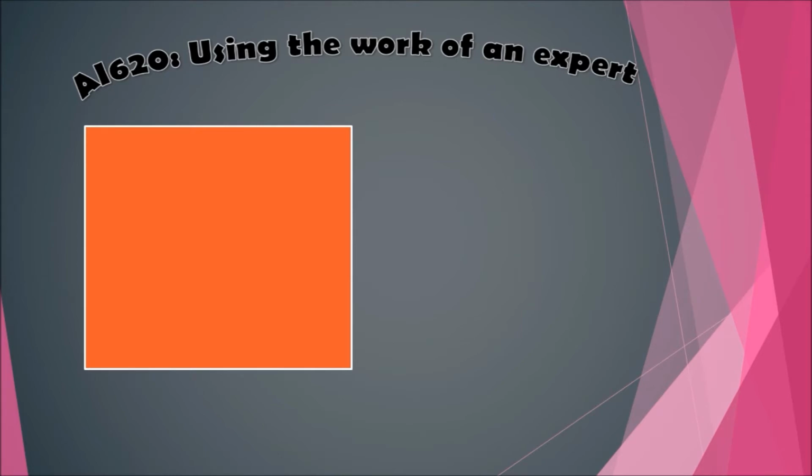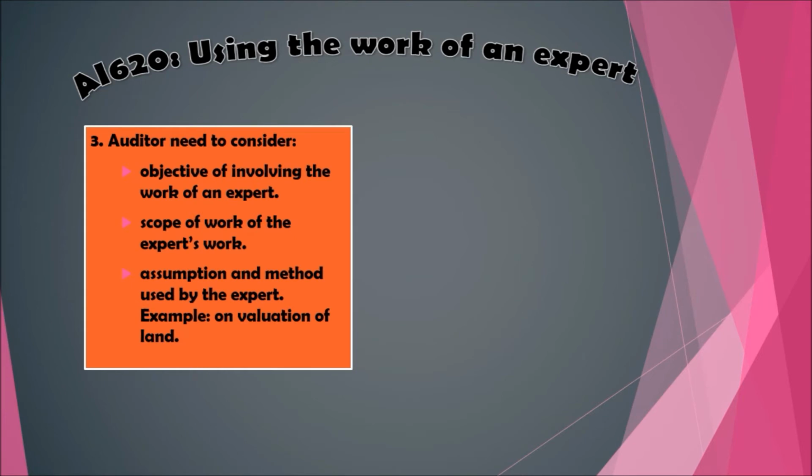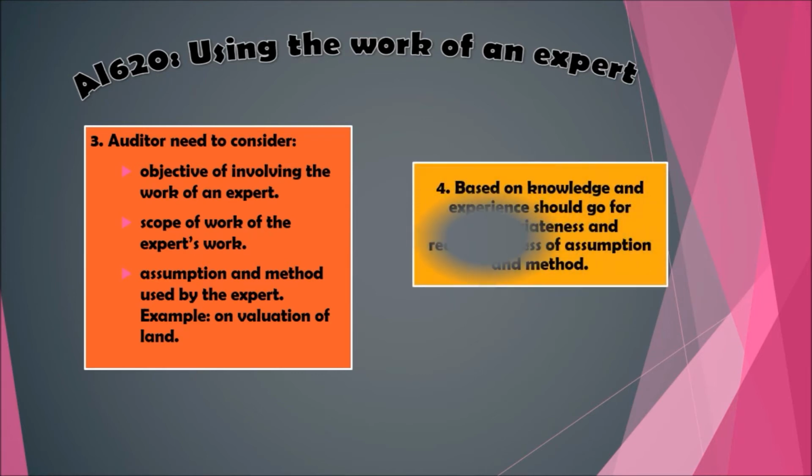3. The auditor needs to consider: A. The objective of involving the work of an expert. B. The scope of the expert's work. The expert is needed just to give the auditor the quantities of minerals underground but not the market value. C. The assumptions and methods used by the expert. The auditor should have some general knowledge about the assumptions and methods used, for example, on valuation of land.